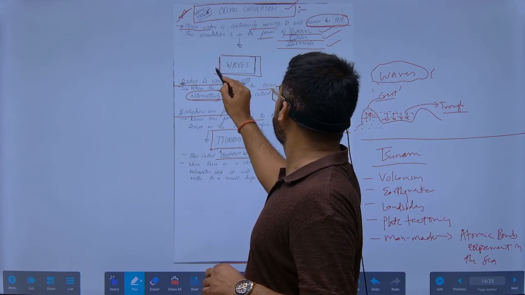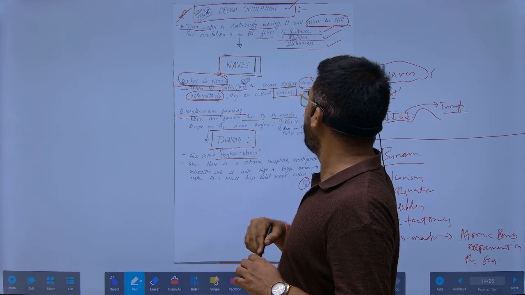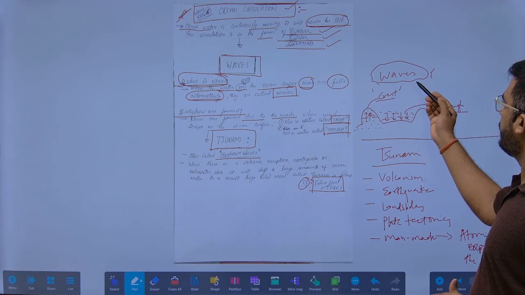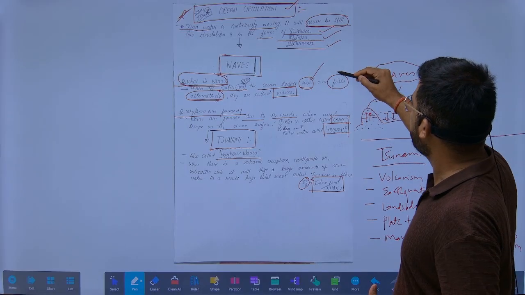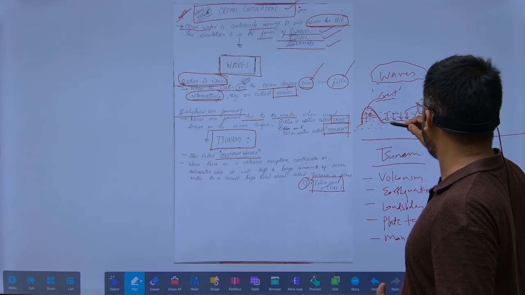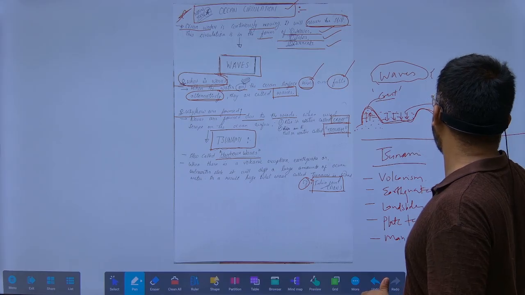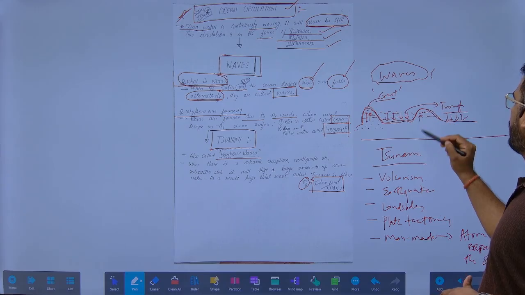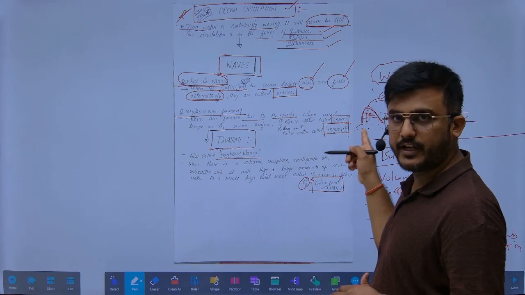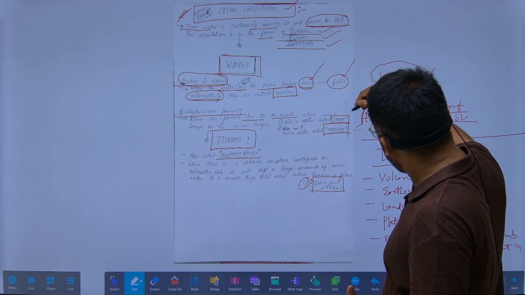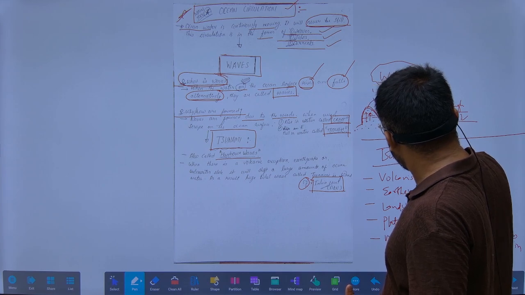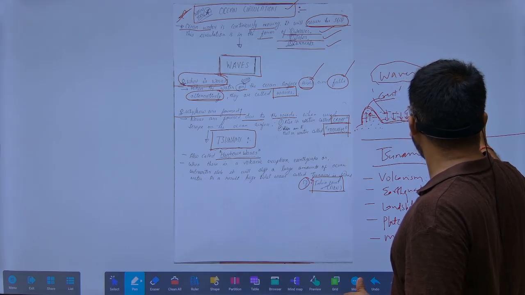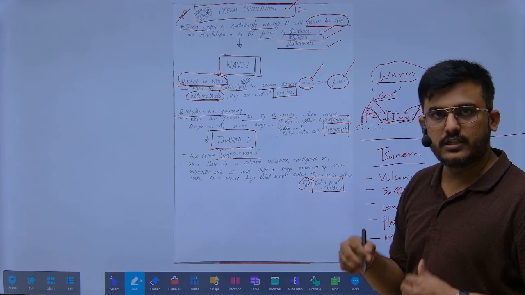So what are waves? The water on the ocean surface will be present in the form of waves. How are these waves formed? It will rise and fall, it will rise like this, and it will fall. This is called waves. But why does this take place? It takes place due to the winds. The winds will continuously force this water down, and once the wind goes away, this water will move upwards once again. As a result, these waves are formed.